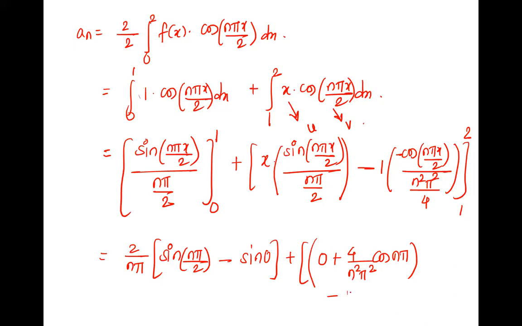So again 2 goes up, 2 by n pi. X is 1. So into 1 into sine n pi by 2. Okay. This is done. Minus 1 here. Minus minus is already plus here. X is 1. 4 goes up. 4 upon n square pi square into cos n pi by 2.